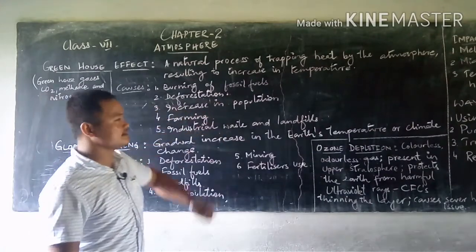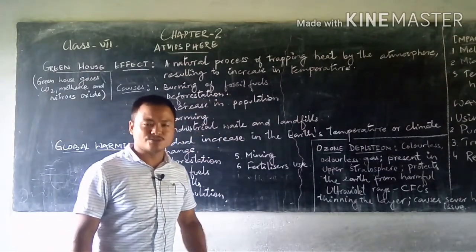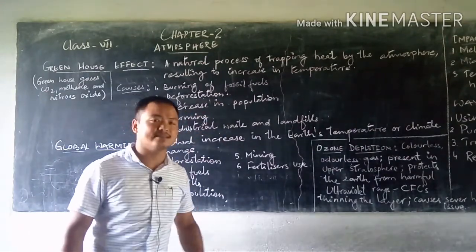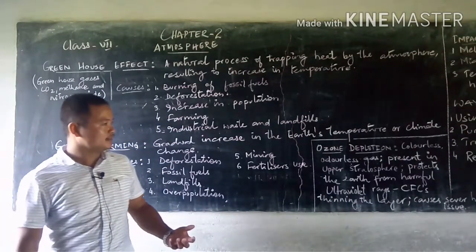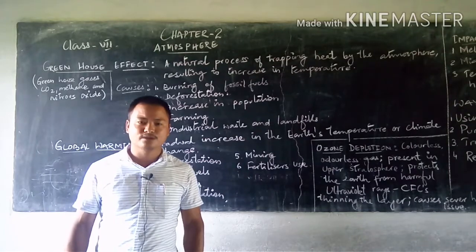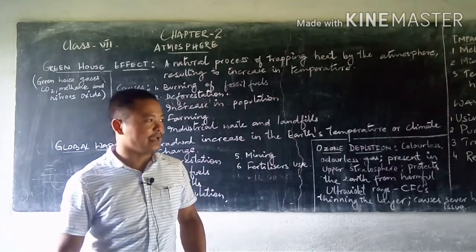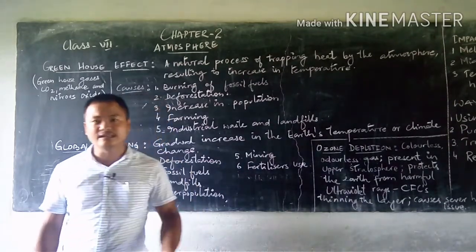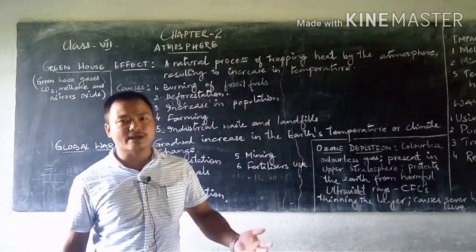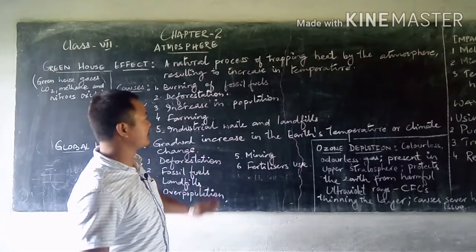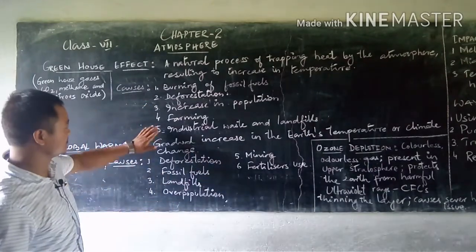Third is the increase in population. It is obvious that when population increases, so many things come into demand. For example, we need to build houses. To build a house, we need space, and if the areas are forested, then we clear the forest and that space is utilized for housing. So this is where population causes a large impact in the increase in temperatures on this earth.